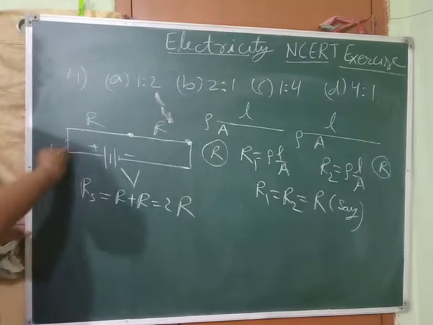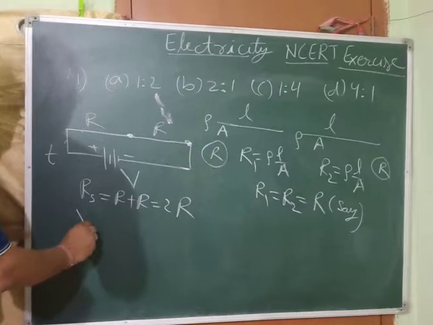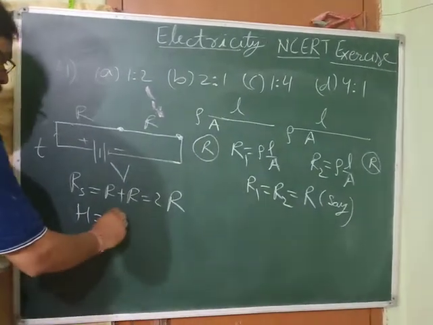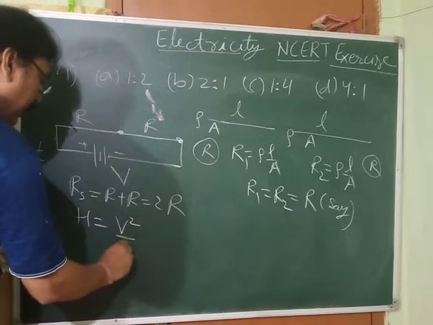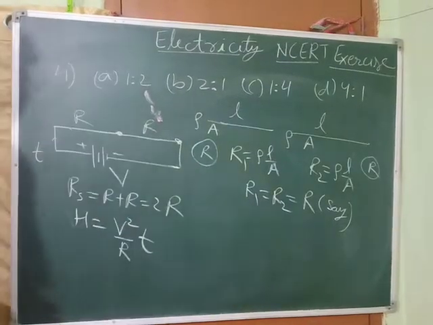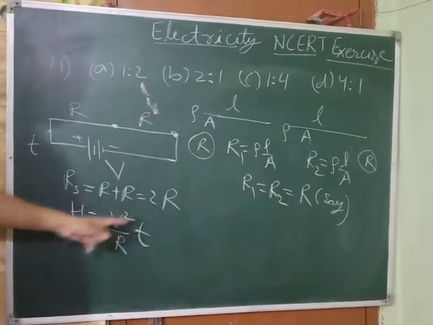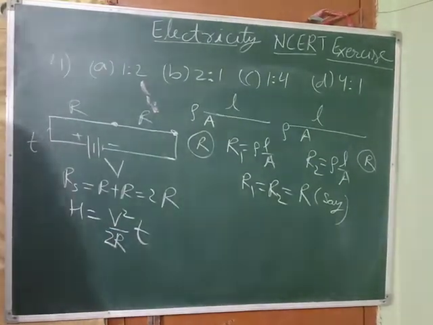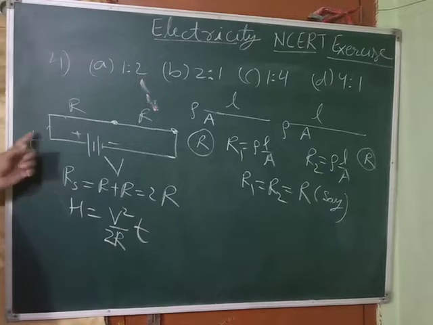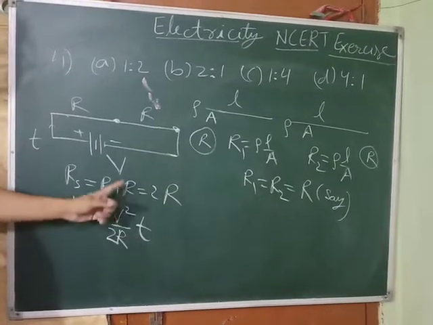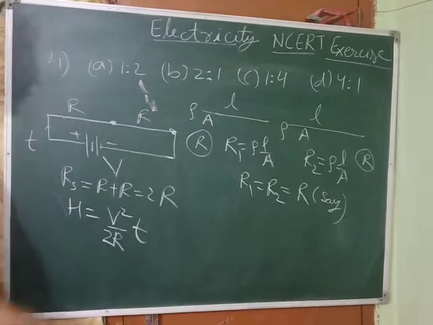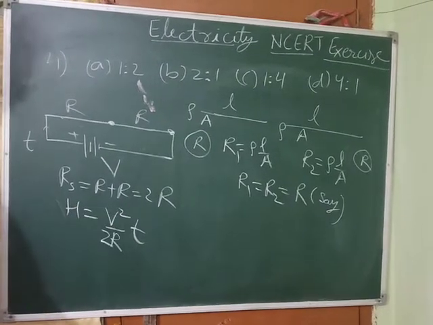We know that heat produced is H equals V square upon R into T. But the resistance here is not R, it is 2R. So we write V square upon 2R into T. Current is flowing for time T, the potential difference applied is V, and the total resistance of the combination is 2R. So this much heat is produced.